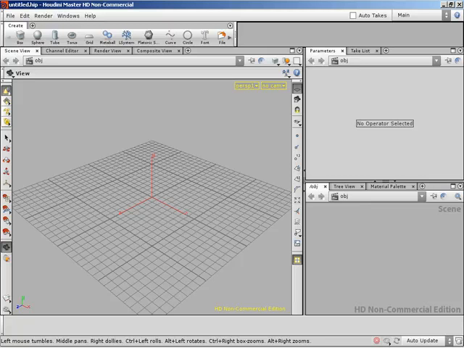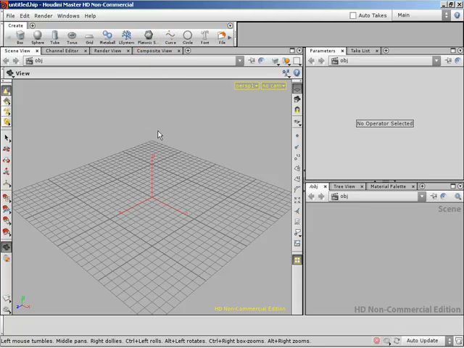I got you. Now, let's talk just for a second before we get too deep into the world of shelves. What is found on a shelf? Well, icons, buttons. And you click those buttons, and what happens? Well, when you click a button, some sort of functionality is going to take place. Basically, internally, you are running a Python script. And this Python script is going to create nodes or do some sort of action inside of Houdini.